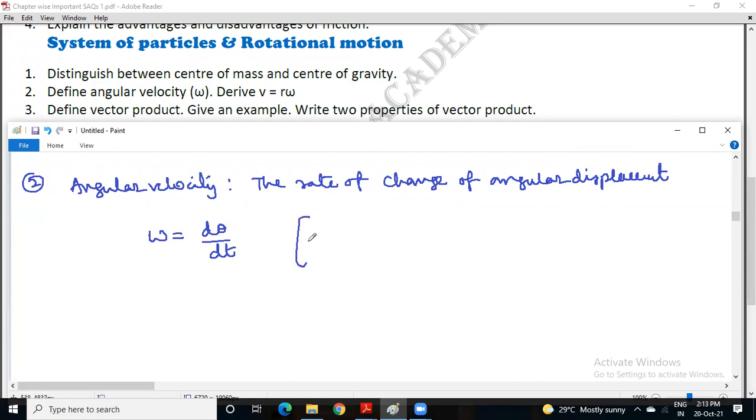In motion in a straight line, you have learned velocity, which we now call linear velocity. The definition is the rate of change of displacement, ds by dt. Here, it is the rate of change of angular displacement. It is measured in radian per second, since the unit of angular displacement is radian and the unit of time is second.